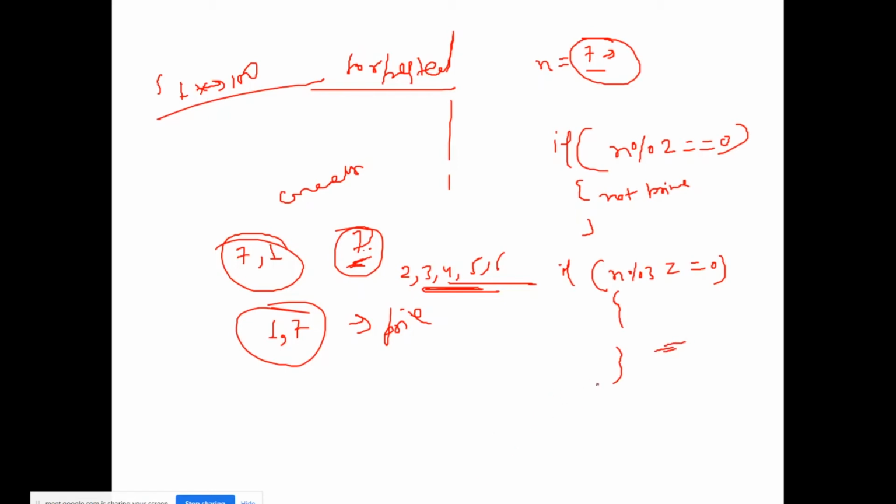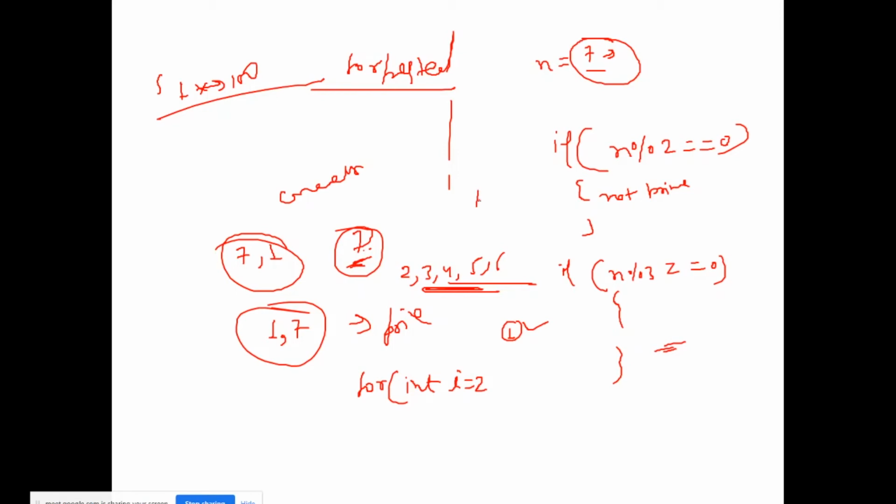So there will be 7 conditions. Do I have to write these conditions 7 times? No, we will use a for loop. So write this for loop: for int i, starting from 2, because 1 will divide anyway, so ignore it.